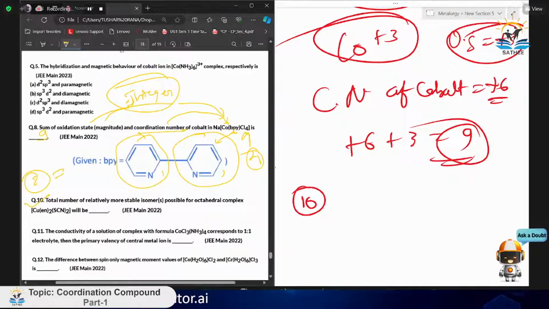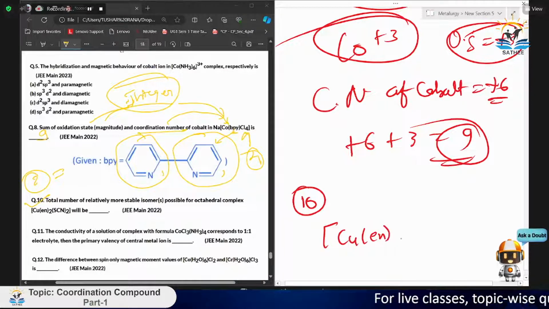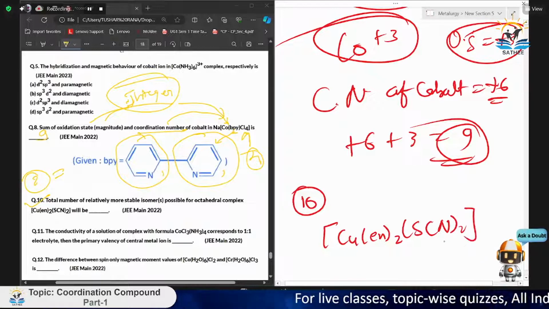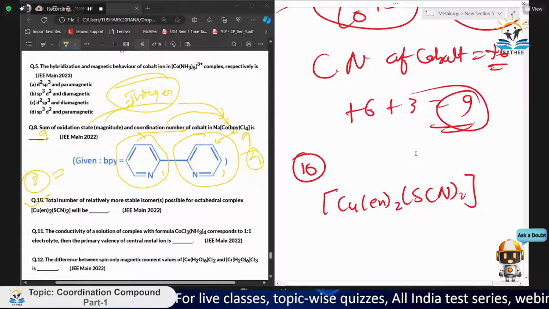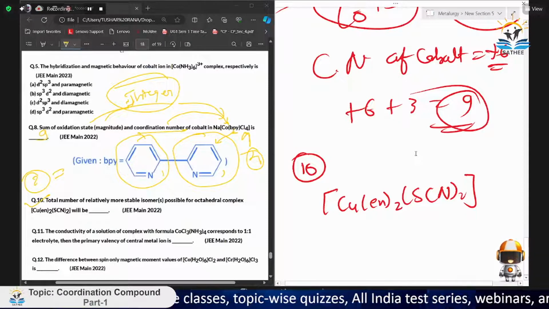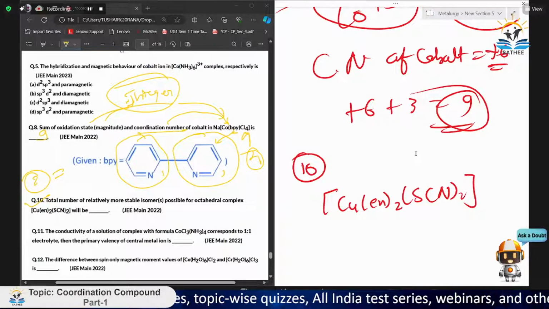More isomers, because this compound is big, so it may contain many isomers. We just need to write the total number of more stable ones only. Like if we are given a cis or trans, we know which one will be more stable. Now let's figure it out. This is our question number 7.